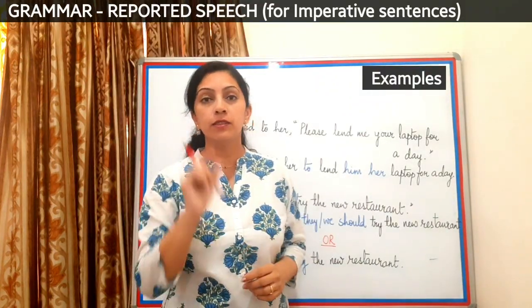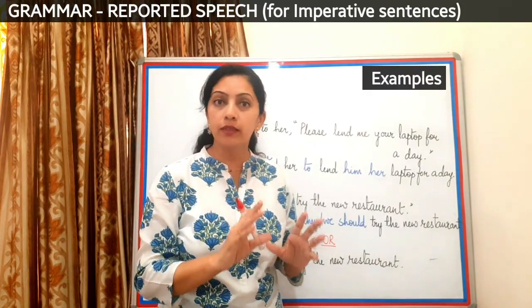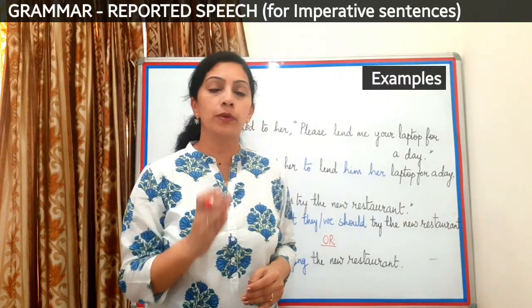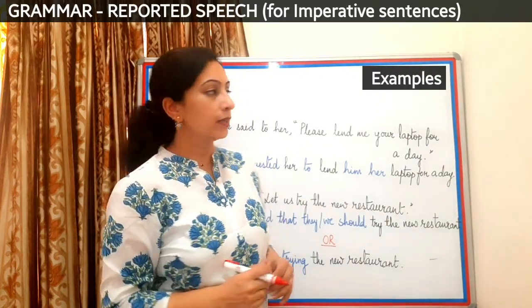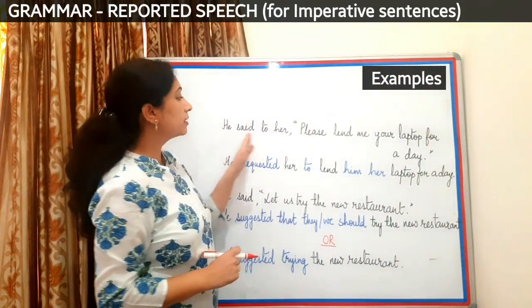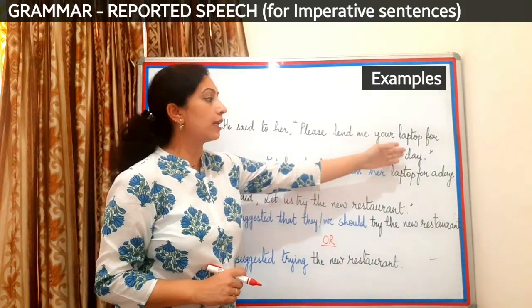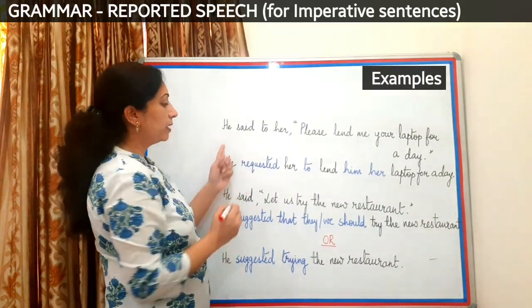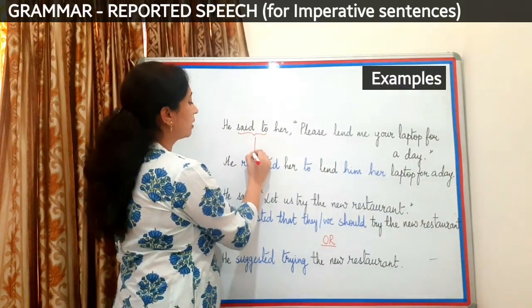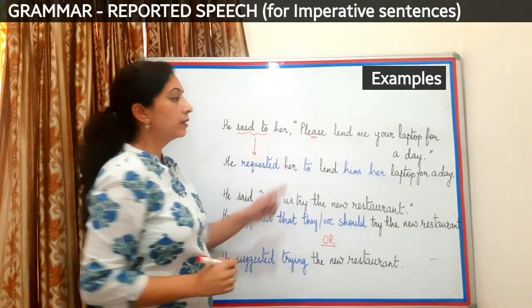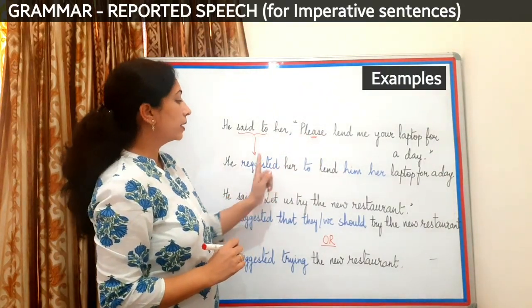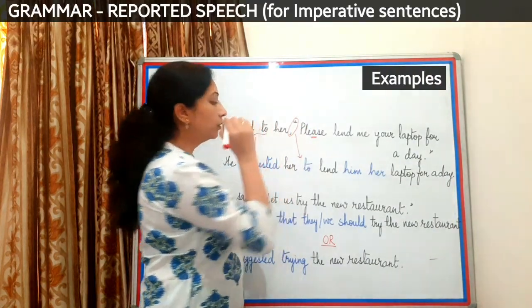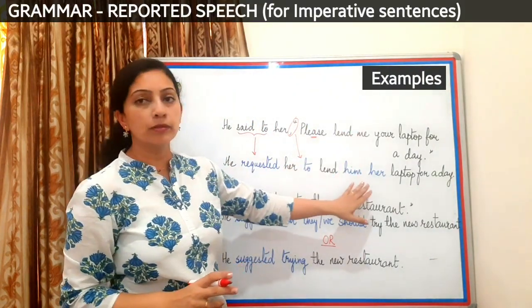If a sentence has the word please, then we omit this word please. We do not take it in indirect speech, but we keep the reporting verb as requested. Look at this example. He said to her, "Please lend me your laptop for a day." Now let's change it. He will be as it is. Said to will become requested because there is this word please. Requested her. The inverted commas will change to to for imperative sentence and the rest remains the same.